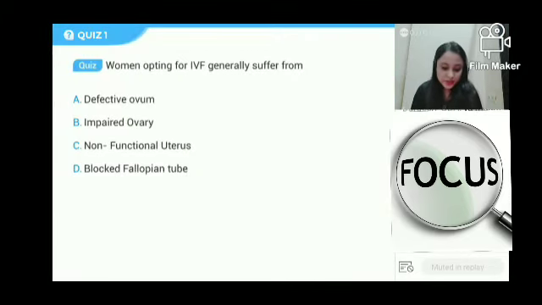First quiz of the day. Money also a lot, in lakhs actually. Women opting for IVF generally suffer from. Good.